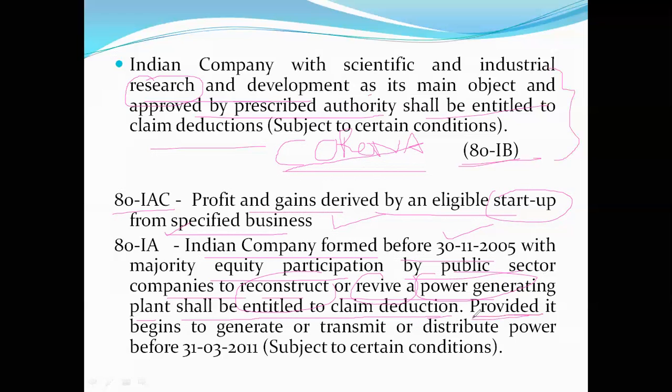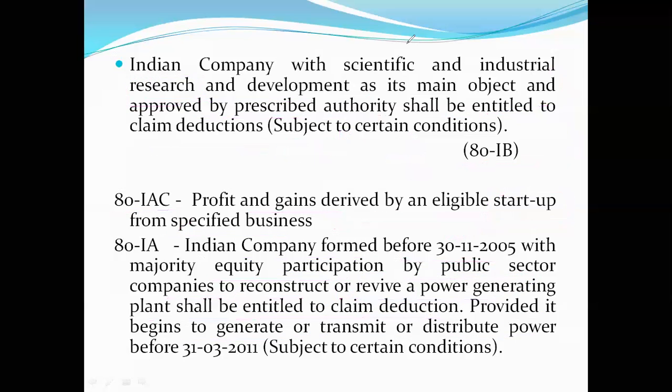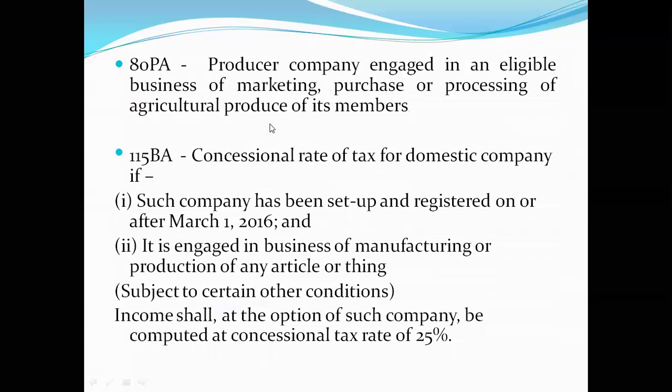Provided such a condition is there, provided it begins to generate or transmit or distribute power before 31st March 2011. That condition is there. If a company fulfills that condition, such income will be tax exempt up to a certain limit.